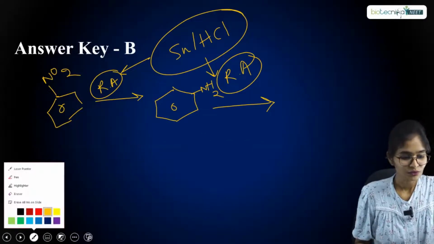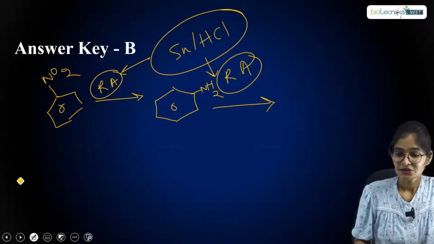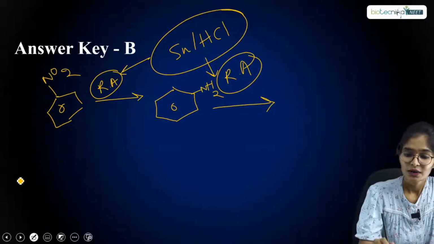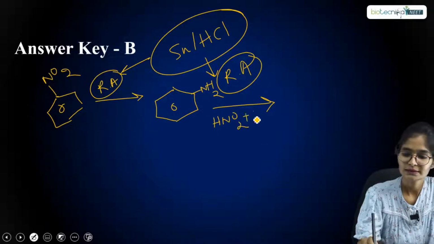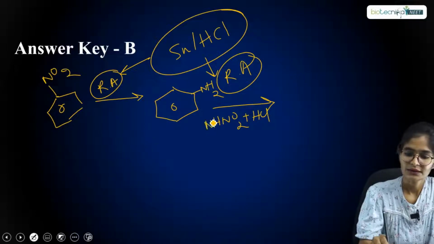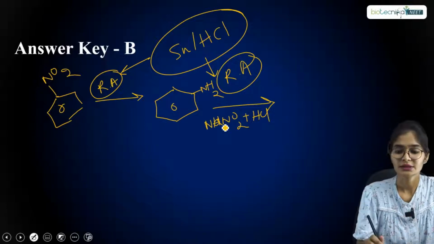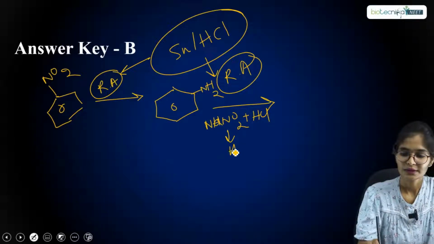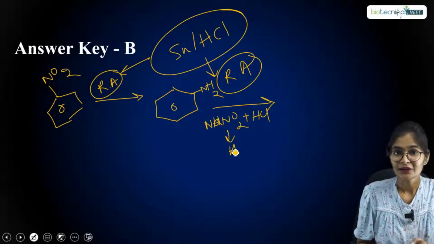HNO2, we know that specifically during diazotization we use HNO2 plus HCl, right? Earlier also we used NaNO2 over HCl, which was giving me HNO2. This HNO2 generates the nitrosonium ion.